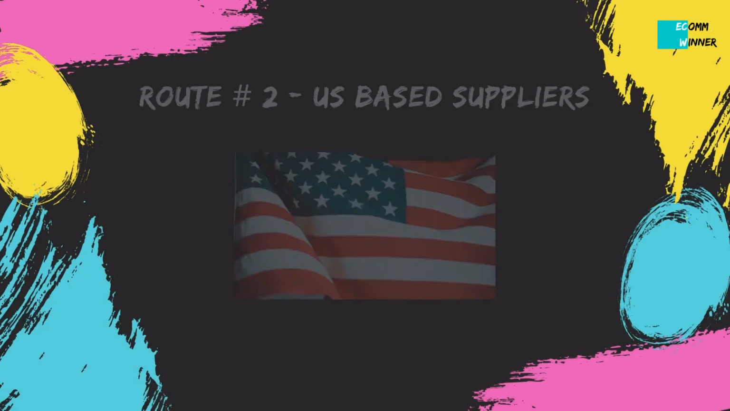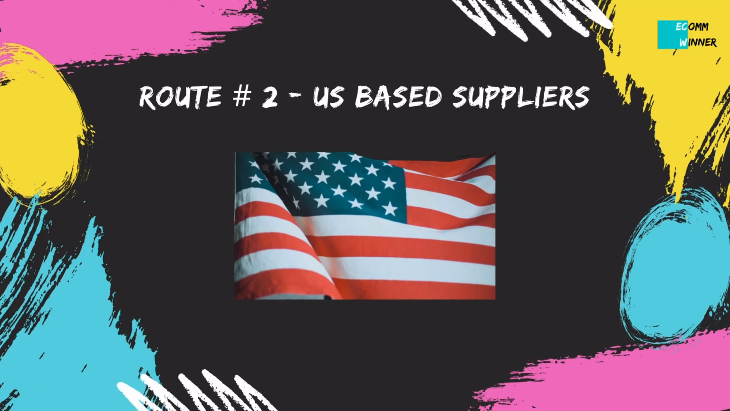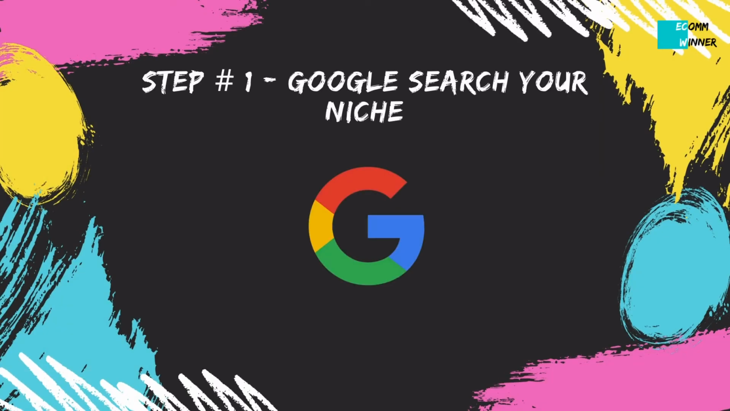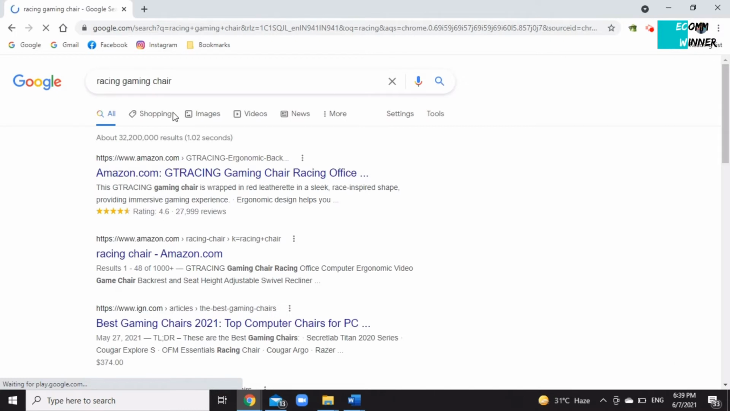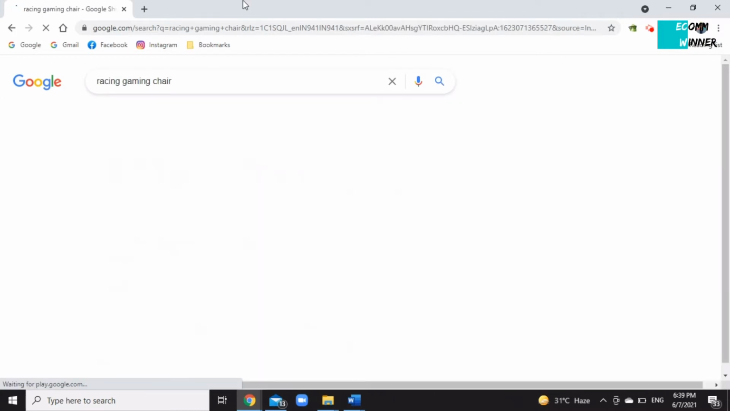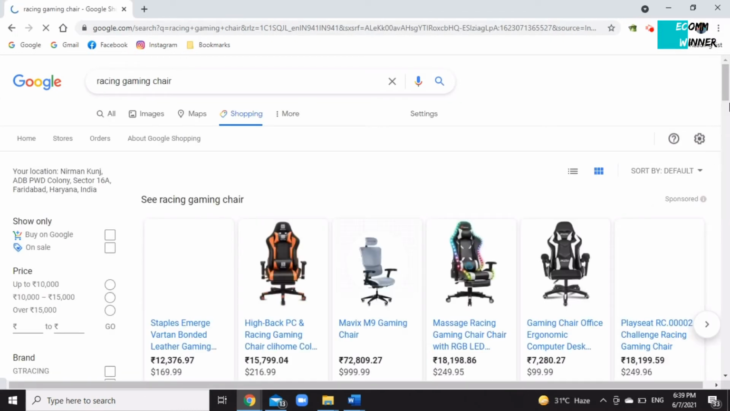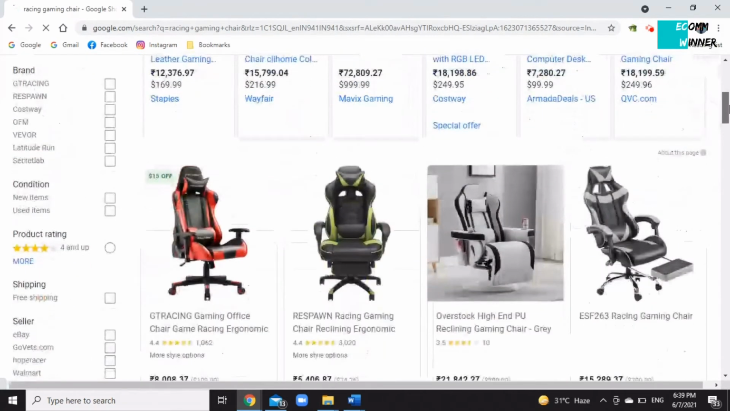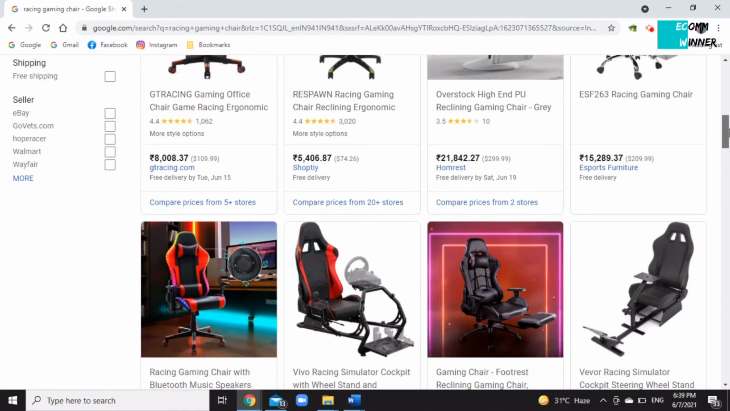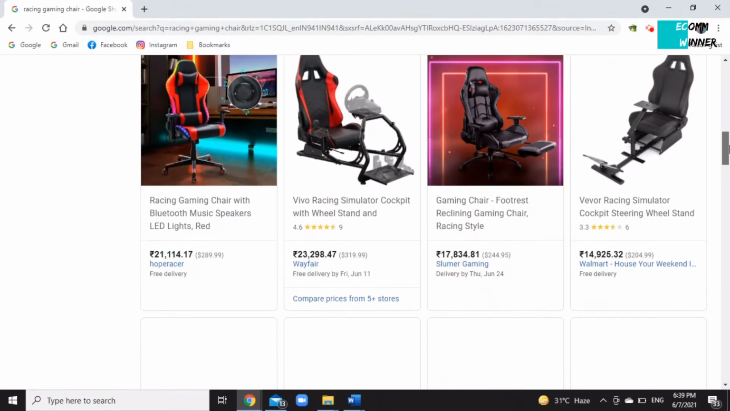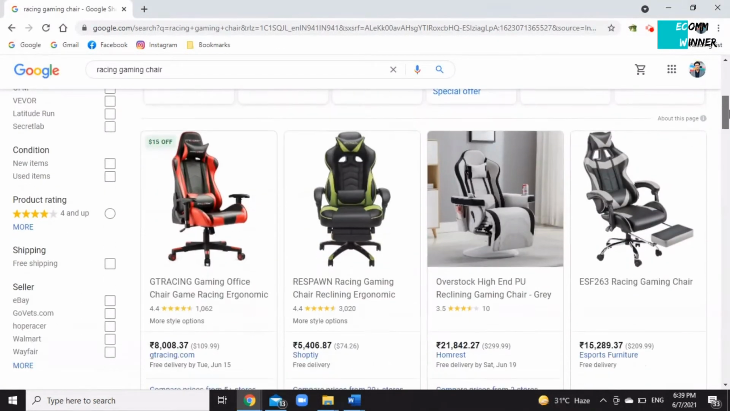So how do we find quality US based suppliers? It is actually a 3-step process. Step number 1 is Google search. Suppose you're selling a racing gaming chair, for example. Then you need to go to Google and type in racing gaming chair, and what you will see is basically your future competitors. Once you get the results, you will need to go to each and every store and find out which ones are the top e-commerce websites that are already selling the product in your chosen niche.